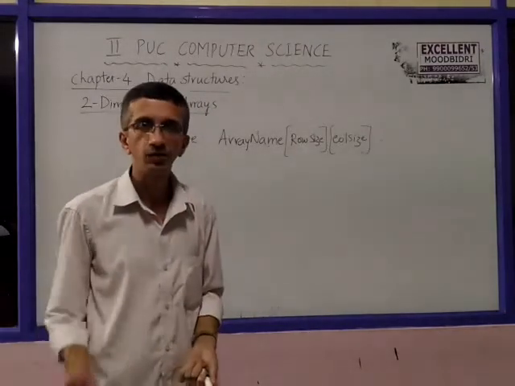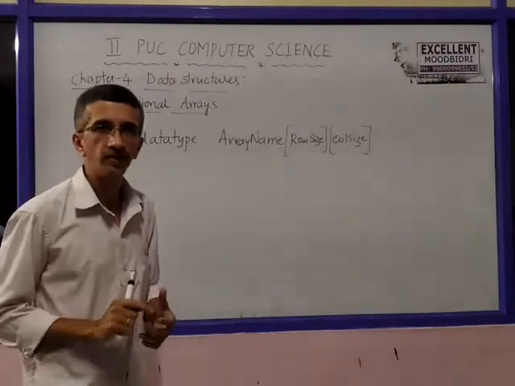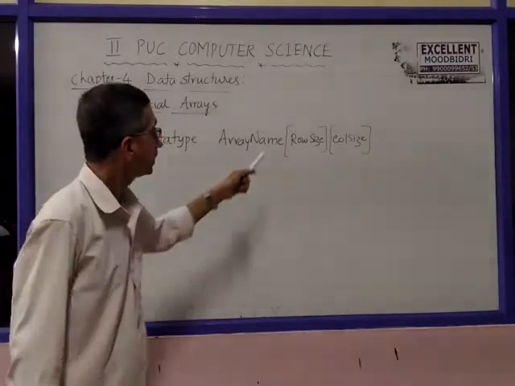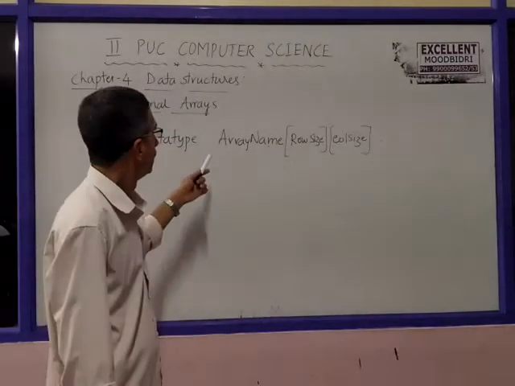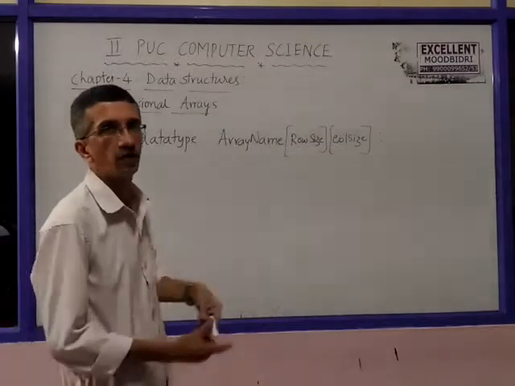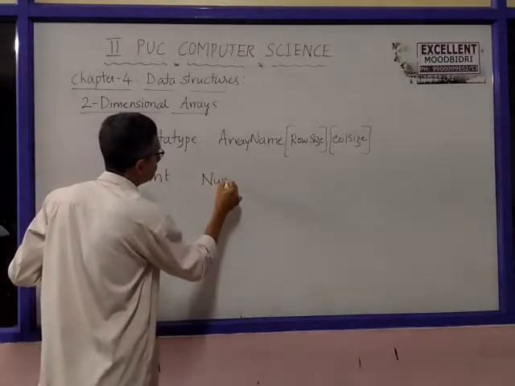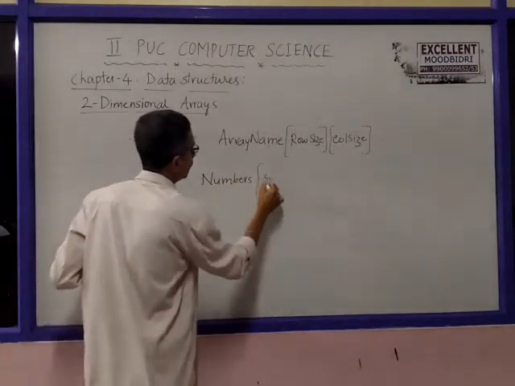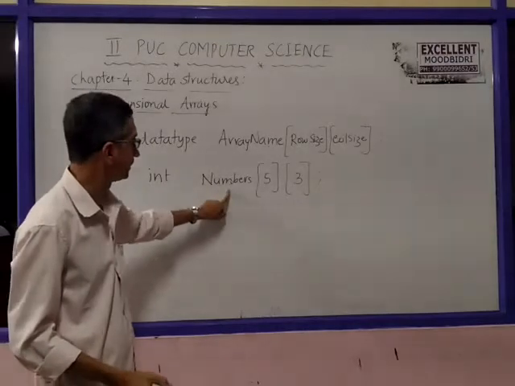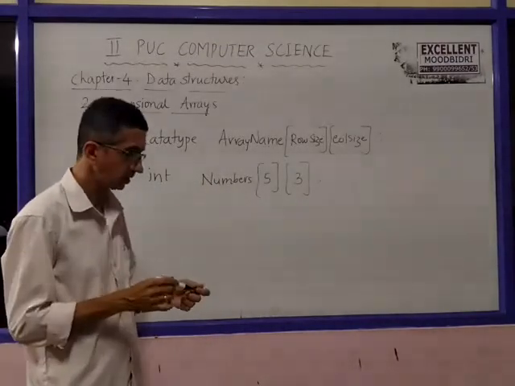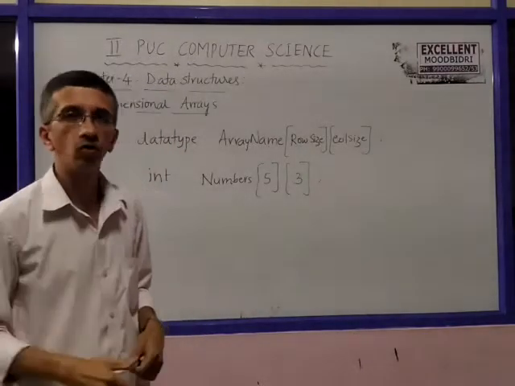Both are integers. As we have seen in a one-dimensional array, the size is given as an integer, a positive integer more than or equal to 0. Here also row size and column size are integers, cannot be negative, positive integers. Row size, as I told, indicates the number of rows. For example, numbers of 5, 3. In this example, numbers is the name of the array. There are 5 rows and 3 columns, that means each row has 3 items in 3 columns.